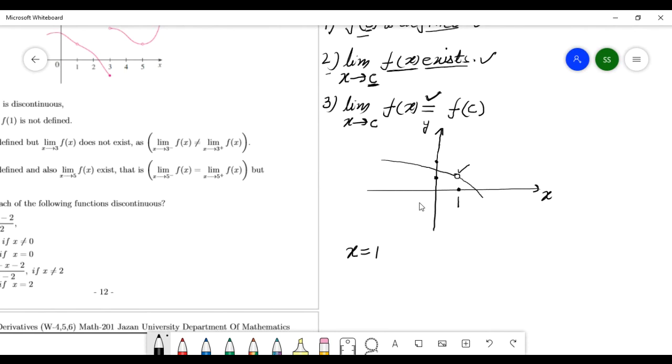If you take this x is 1 here, in the graph of the function there is a hole, so the first condition fails. That is, this f of 1, if you take x is 1, that is c equal to 1. Okay, f of 1: at this number 1 in the graph there is a hole, that means the function is not defined, no number at x equal to 1. It means f of 1 is not defined.